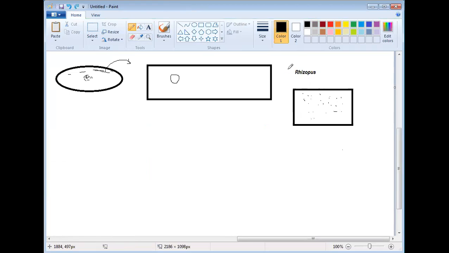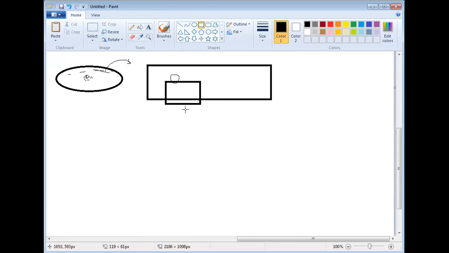So this is the story of rhizopus I told you. Now check it here. You have taken a drop of bacterial solution.